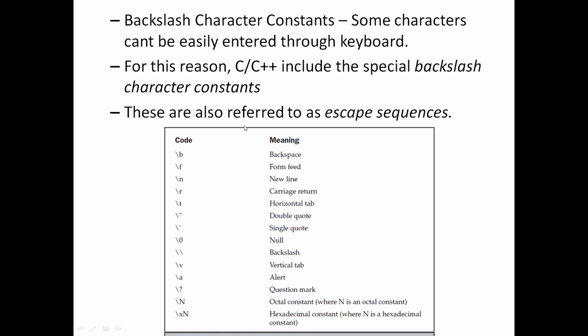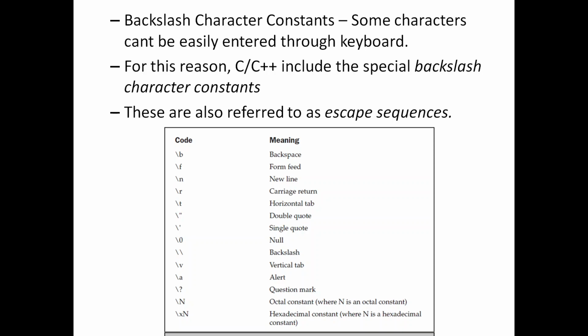Besides the usual constants, there are also backslash character constants. These are constants which cannot be typed through the keyboard. Normally, what we could type, like numbers, special characters, and alphabets, are all represented under different categories. But there are some characters which are not part of the keyboard, so those are provided under the backslash.